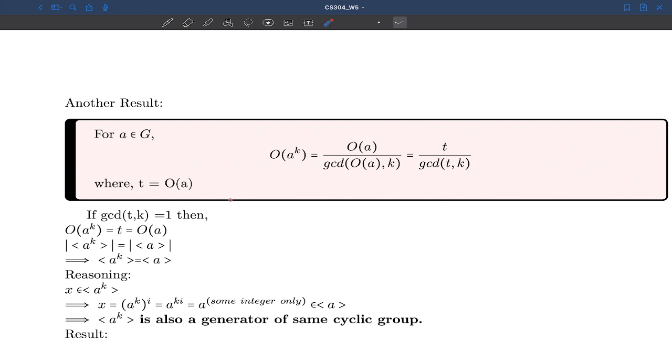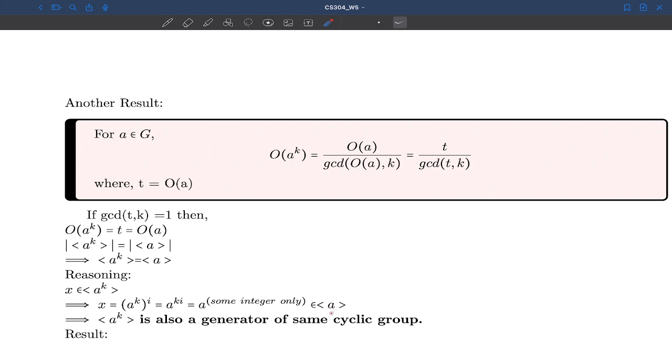So when you multiply these two, you will get K times I, which will be some integer only. And in the set of A, I have all the elements which are A superscript some integer. All the integers are covered in the set of A. Whenever I write A raised to power some integer, that belongs to the set of elements generated by A only. So from this I can say that AK is also a generator of the same cyclic group.